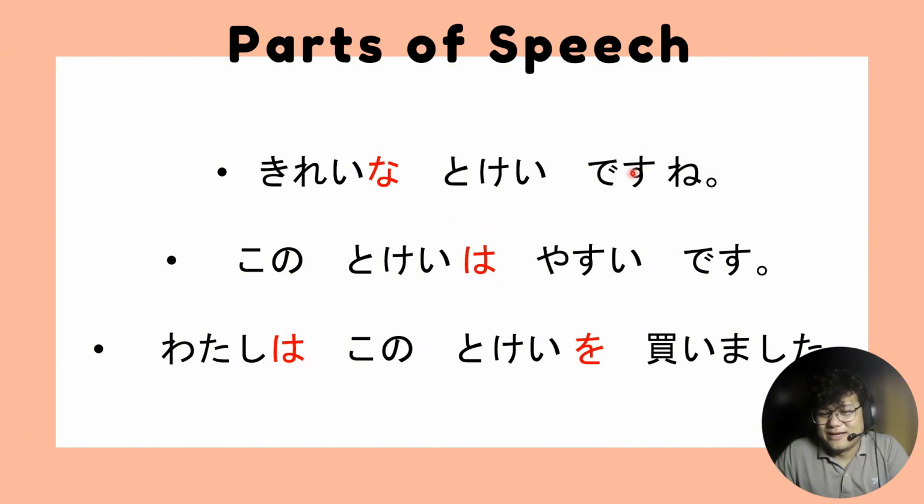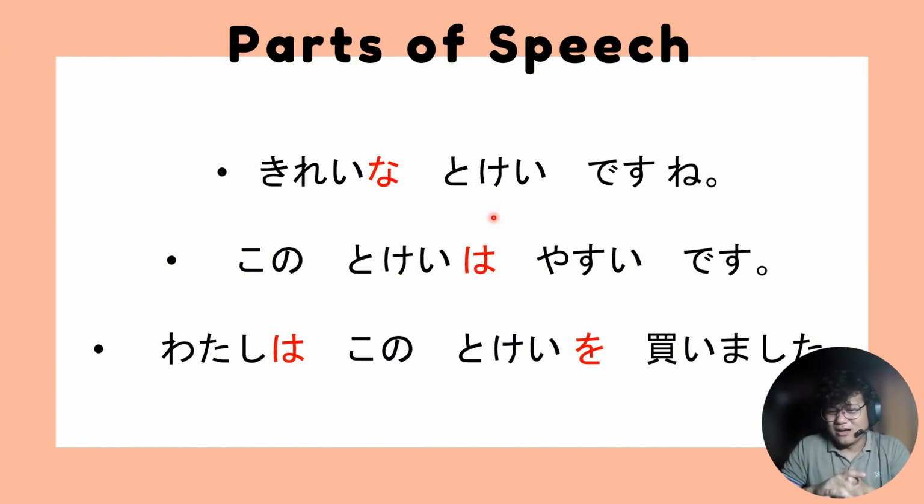And then next is tokei. Tokei is a watch. I'm not wearing my watch right now. So tokei is watch, which is what kind of part of speech? It's a noun. So we have here an adjective and a noun. If you think about it, you know that an adjective describes a noun. So this sentence means it is describing something.